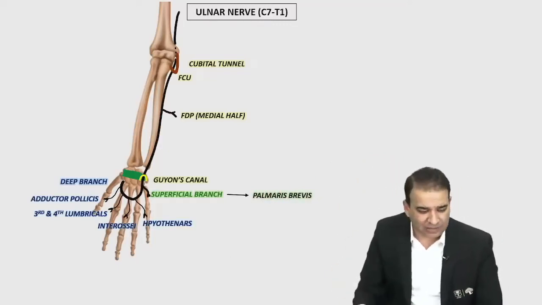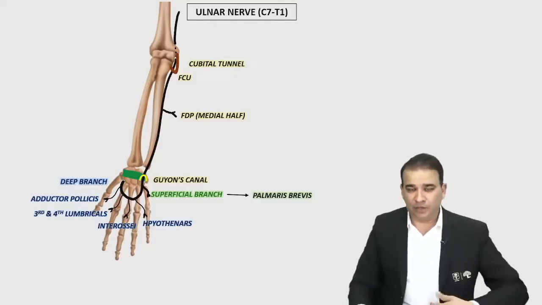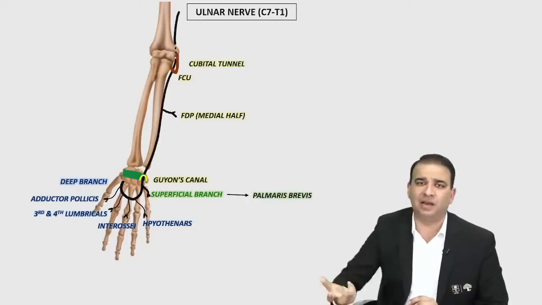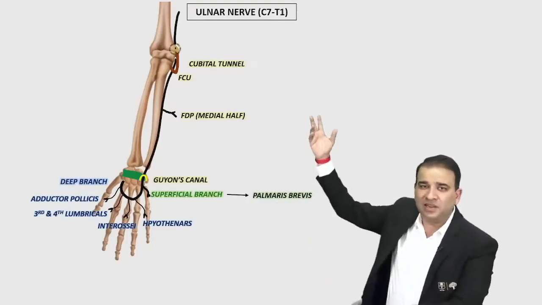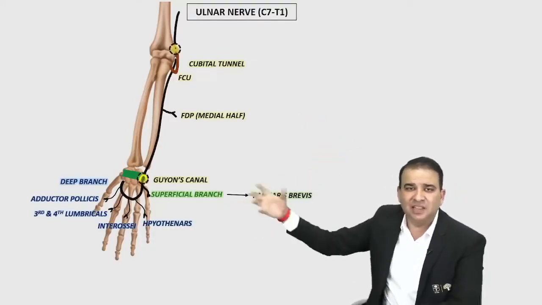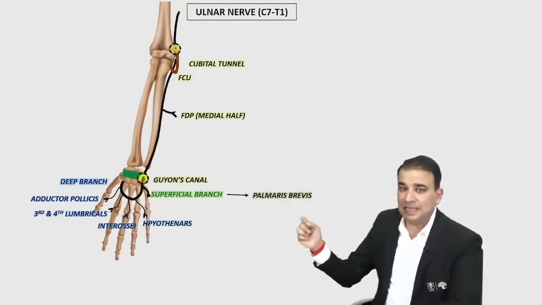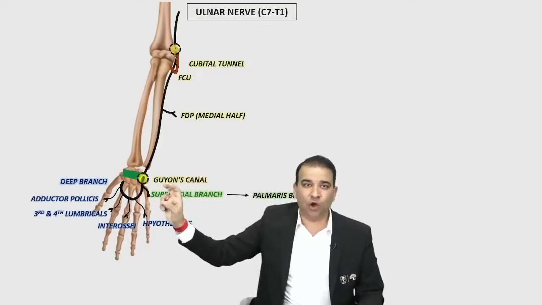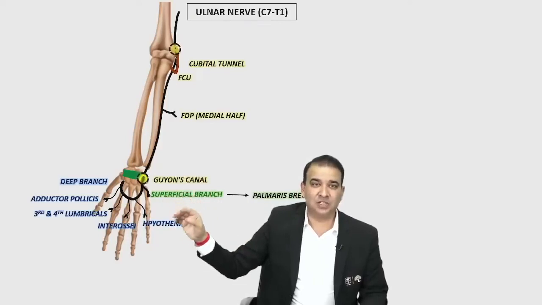Now look, in the ulnar nerve, there is no issue whether it is a higher injury or lower injury, obviously there will be ulnar claw hand. Intrinsic muscles of the hand will be involved. So whether it is cubital tunnel syndrome, fracture of the medial epicondyle, Guyon's canal syndrome, anything, in any of these cases, obviously there will be claw hand here. But if there is an injury at the lower end, then unlike other nerves, in this case the severity of the claw hand in the distal injury is actually more.